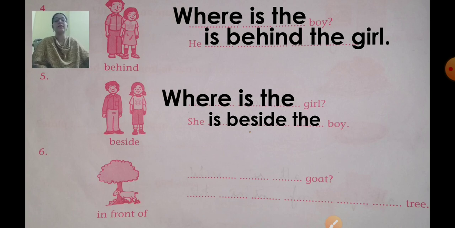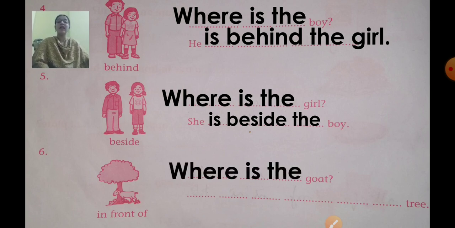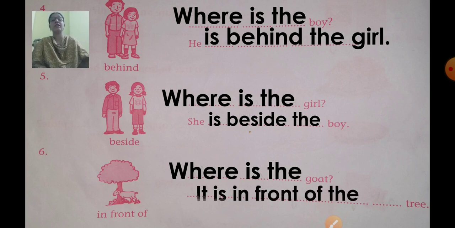See number 6. Finish the question first. Okay. Dash dash dash goat. Where is the goat? So, what will be the answer? It is in front of the tree. In place of the goat, it. It is in front of the tree. Be quick, write the questions and answers fast.